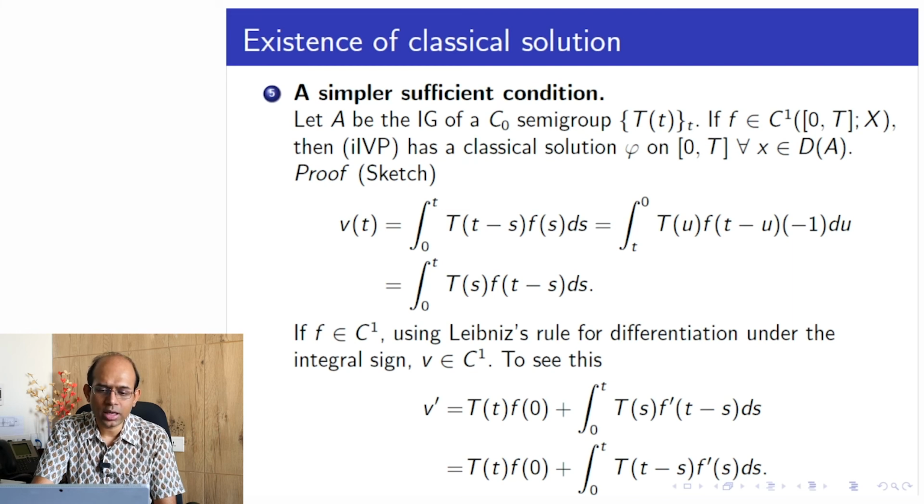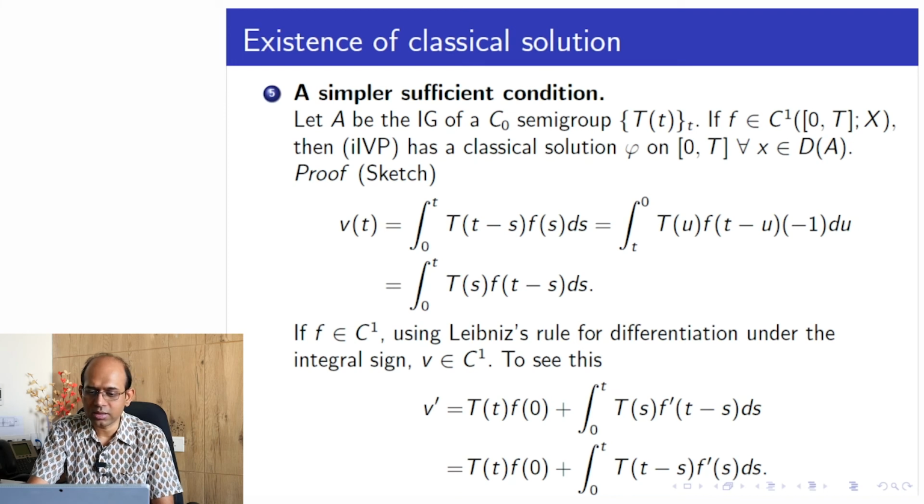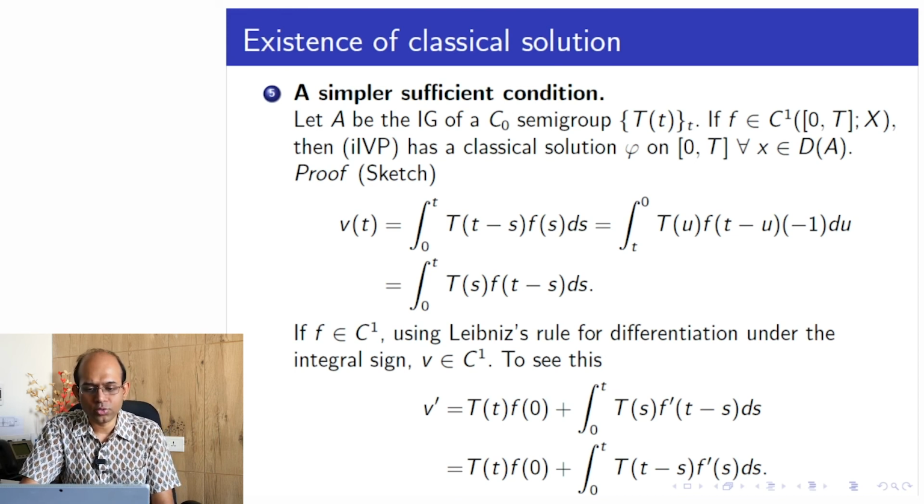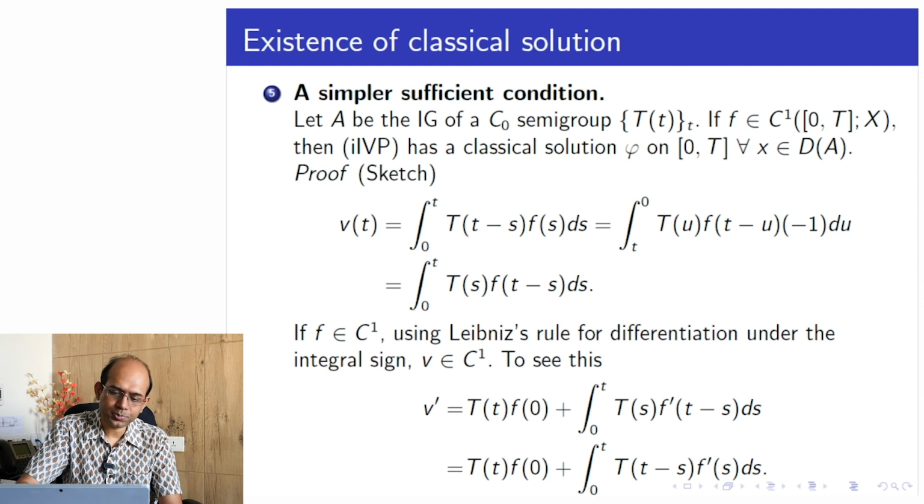So we get capital T of t, f of t minus t, that is 0, f of 0, plus, now we keep this integrand fixed and we take differentiation inside. So integration 0 to t, capital T of s, and f prime of t minus s ds. Okay, so this is the application of Leibniz rule. So v prime is this.